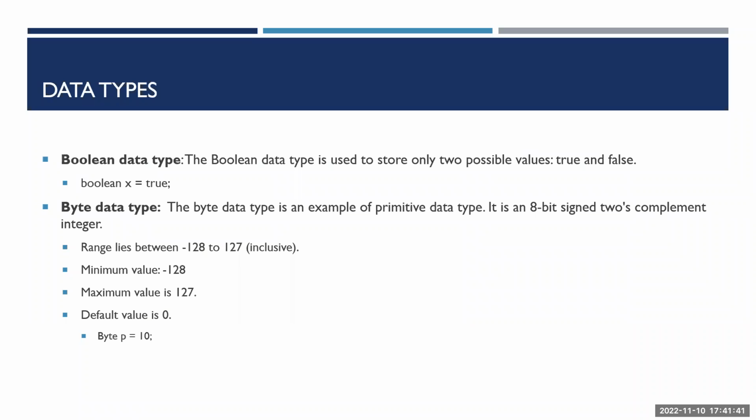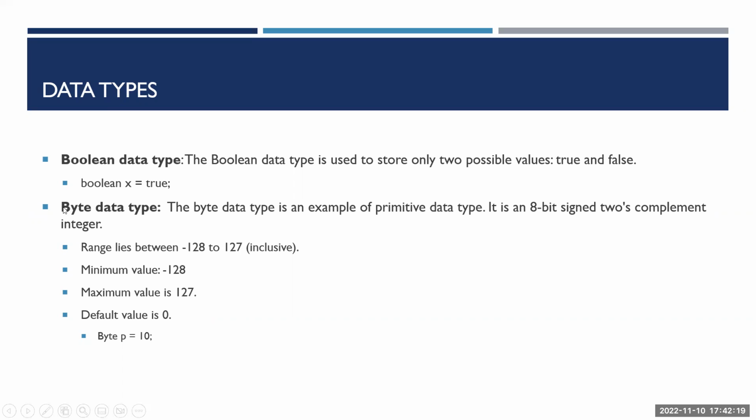Okay. Now let's cover them one by one, starting with the Boolean data type. The Boolean data type is used to store only two possible values. So if you have Boolean x equal true, this is how you declare a Boolean data type. Here x is called the variable, Boolean is called the data type, and true is called the value. So Boolean can hold only true or false. You cannot assign any integer value to it.